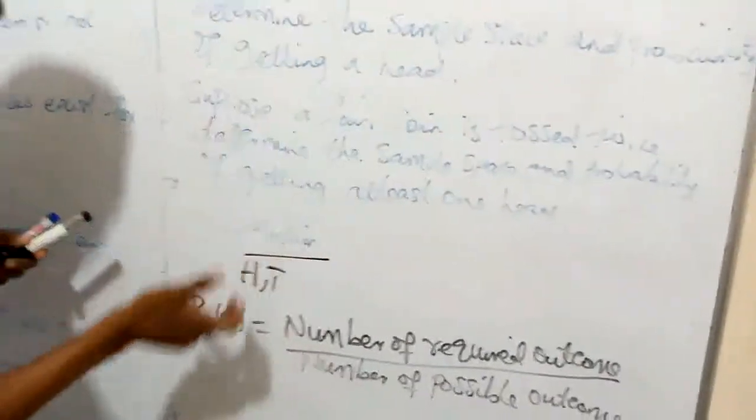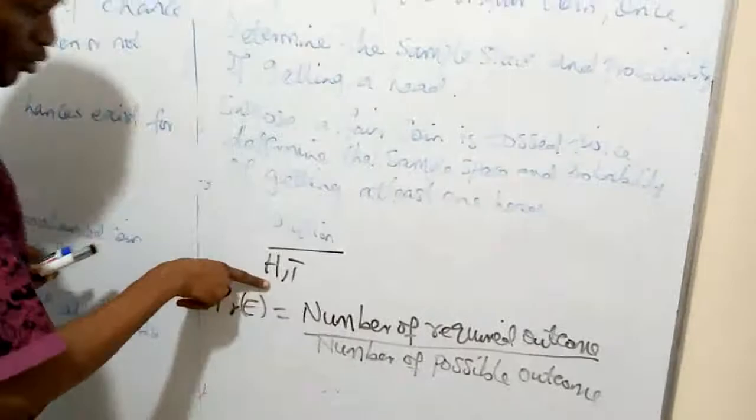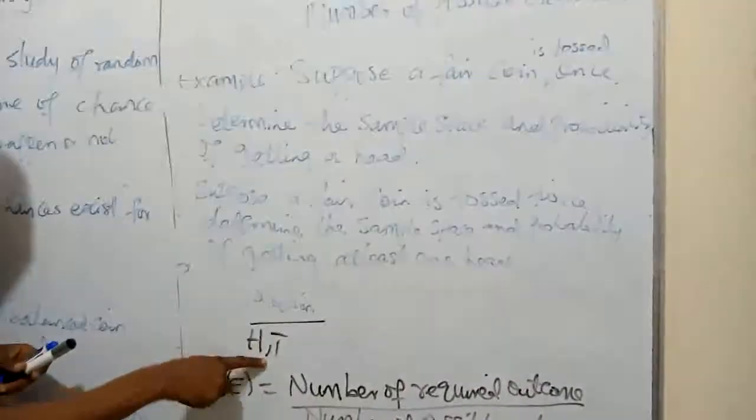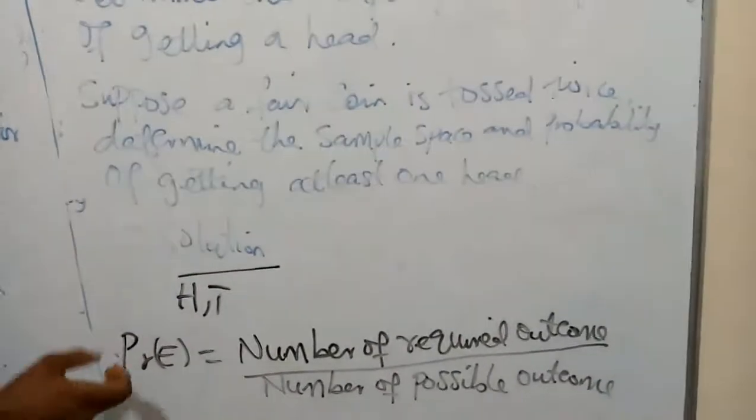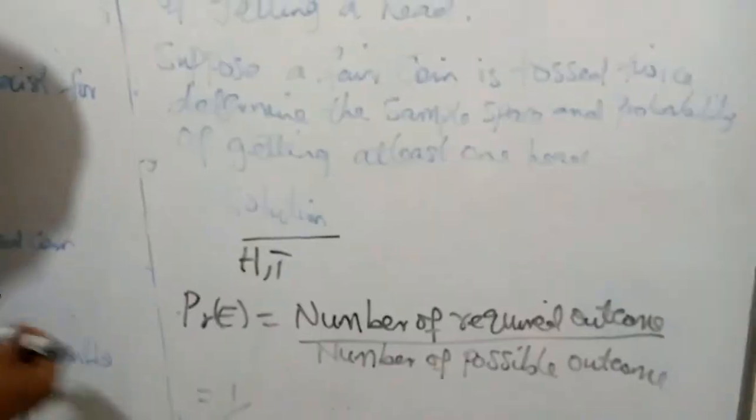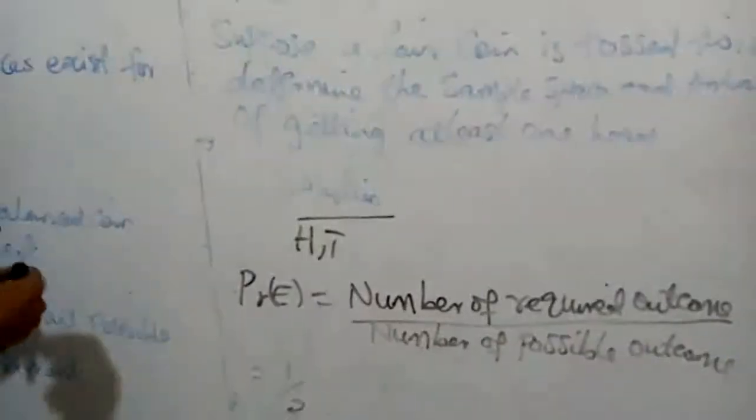Since we are looking for the probability of getting a head, the number of required outcomes will be 1, because we only have one head and one tail. So the number of required outcomes will be 1, while the number of possible outcomes, which is our sample space, is 1, 2. We have 1 over 2.